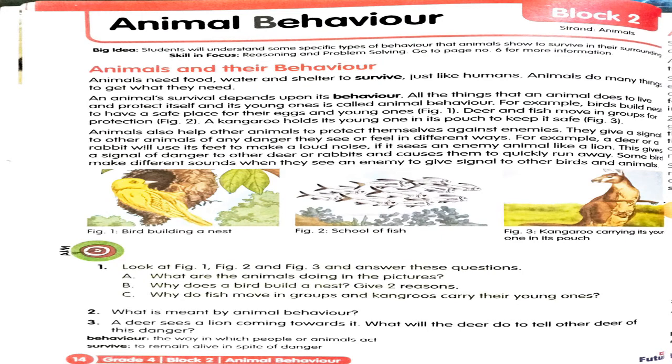What is behavior actually? Behavior of animals means the animals also need food and a place to live as we need. They need food, water and fresh air to survive, to live, just like us, just like human beings. And what is the meaning of survive?